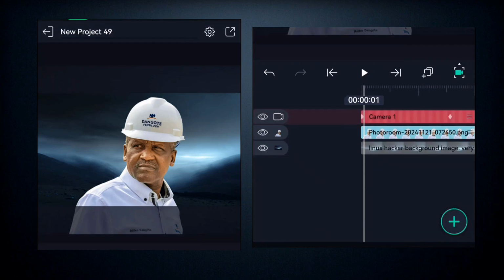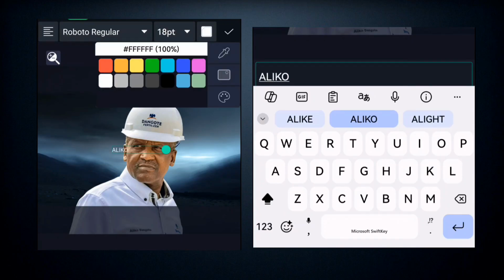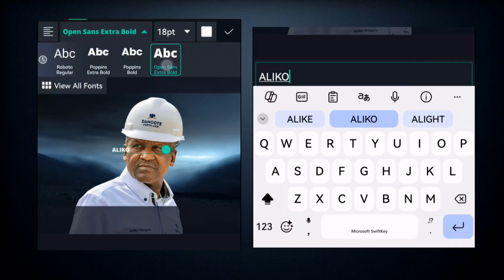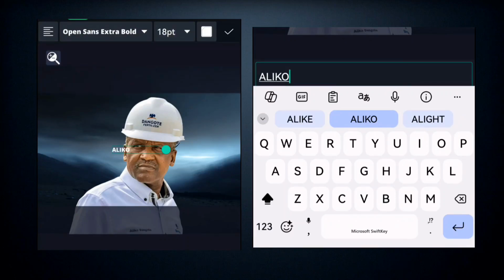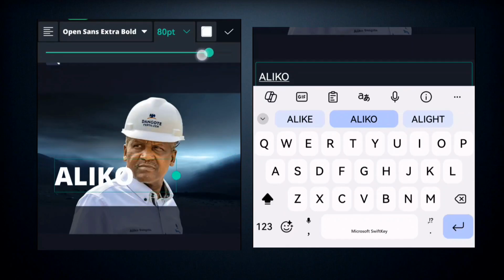After that, you come here and you're going to add the text. So you're going to come here to type in the name. So I'll type Aliko right here, and you're going to change the color to white, and you can increase the size a little, and then you choose the font type you want to use, right? I'm using the Open Sans extra bold. You can search that, you'll find it there, right?